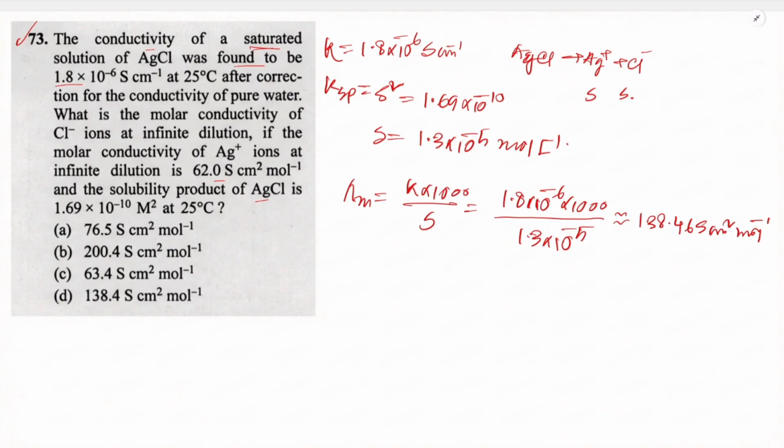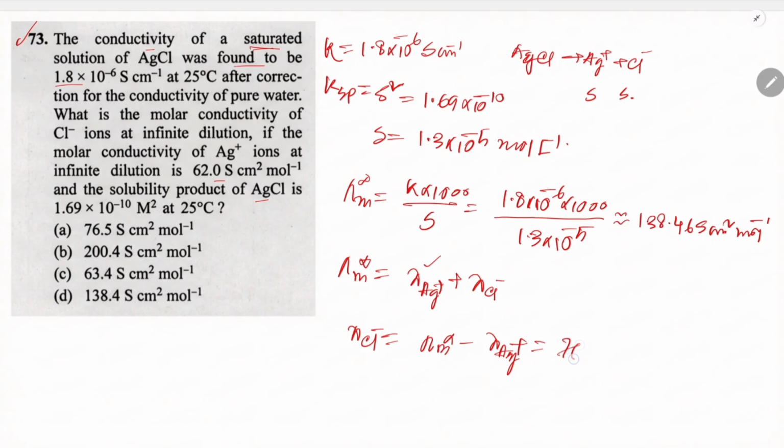Now this is equals to the infinite dilution. So lambda molar infinite is lambda of Ag plus lambda of Cl minus. Lambda of Ag plus is given, now lambda of Cl minus is that lambda infinite minus Ag plus, and this is equals to 6.46. So the correct answer will be A.